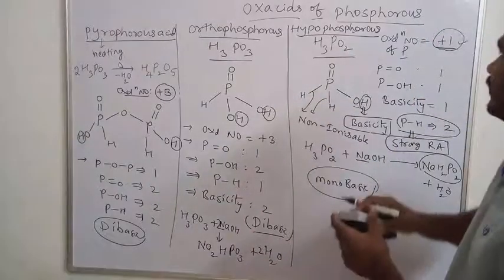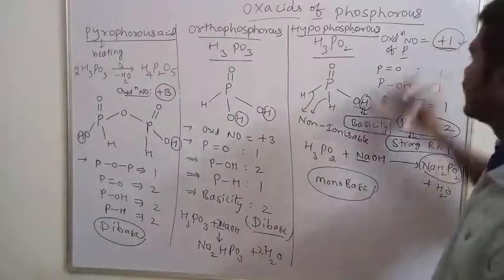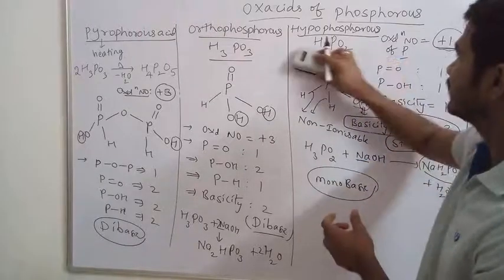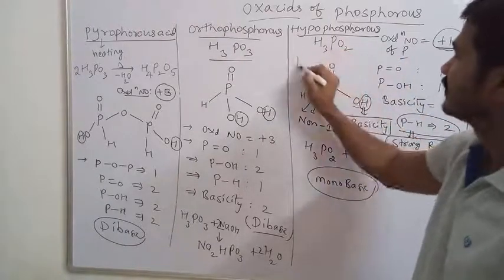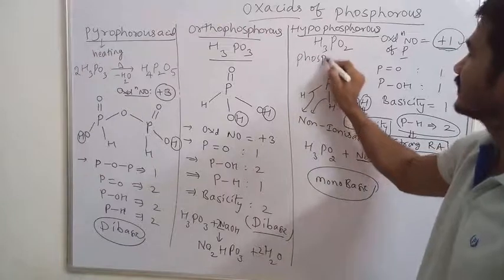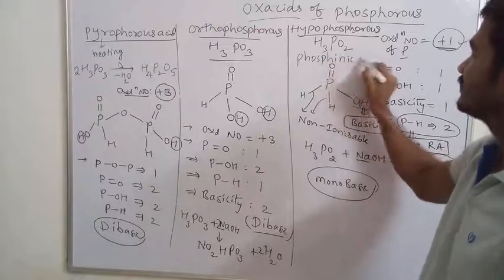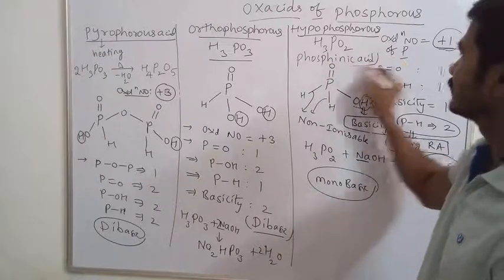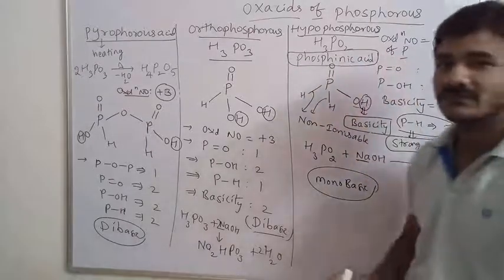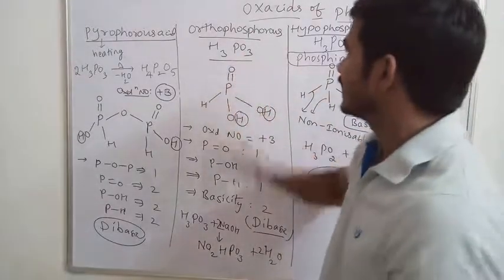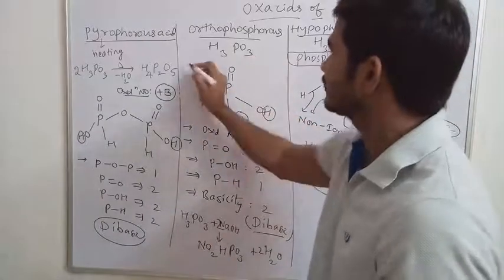And one more point to remember: hypophosphorus acid, another name you can write here, is phosphinic acid. Remember this, phosphinic acid. Whereas orthophosphorus acid is also named phosphonic acid.